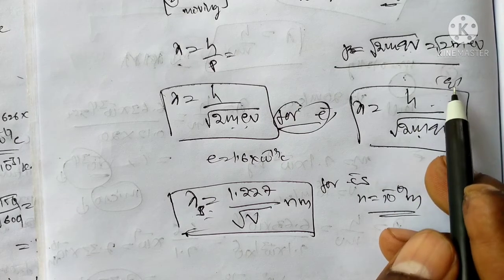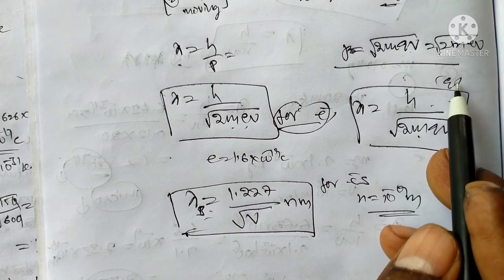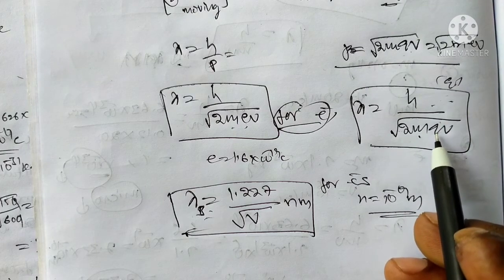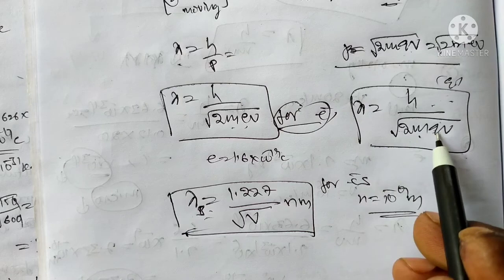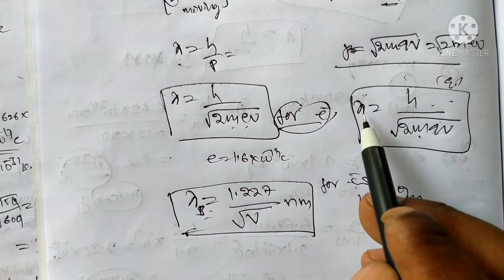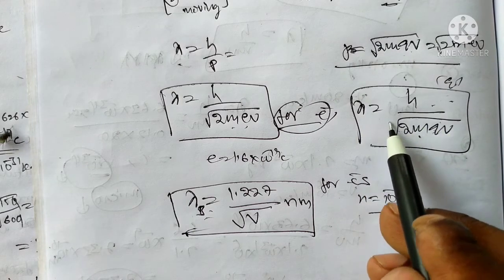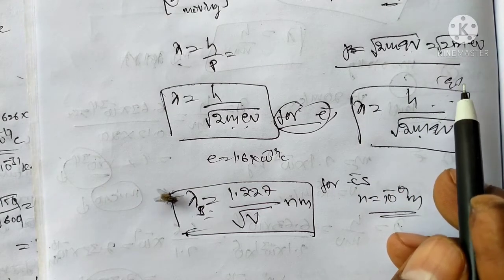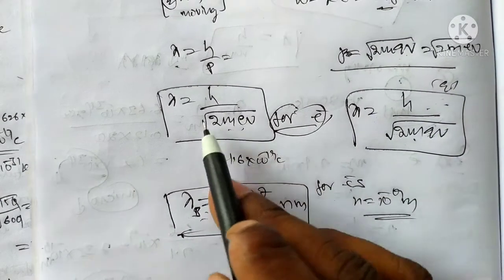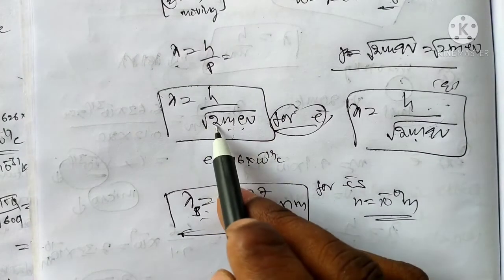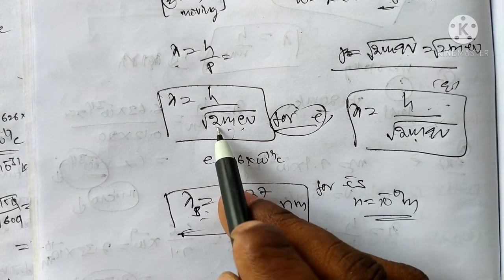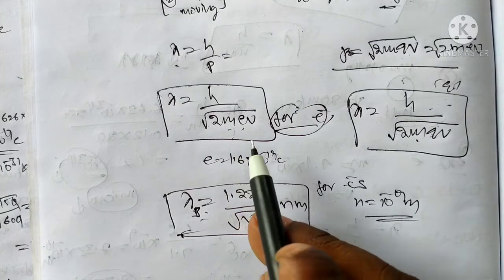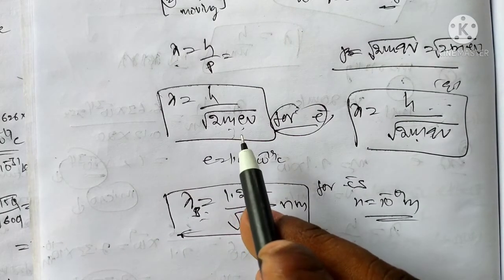What are the charged particles? You can substitute. Suppose alpha particle has 4 charges, so 4 electrons' charge can be substituted. We get lambda, the de Broglie hypothesis. This is for any charged particles, proton, neutron, electron, everywhere. Okay, this formula is only for electron. You can substitute the electron values, the mass of the electron, in place of the mass of the charged particle.